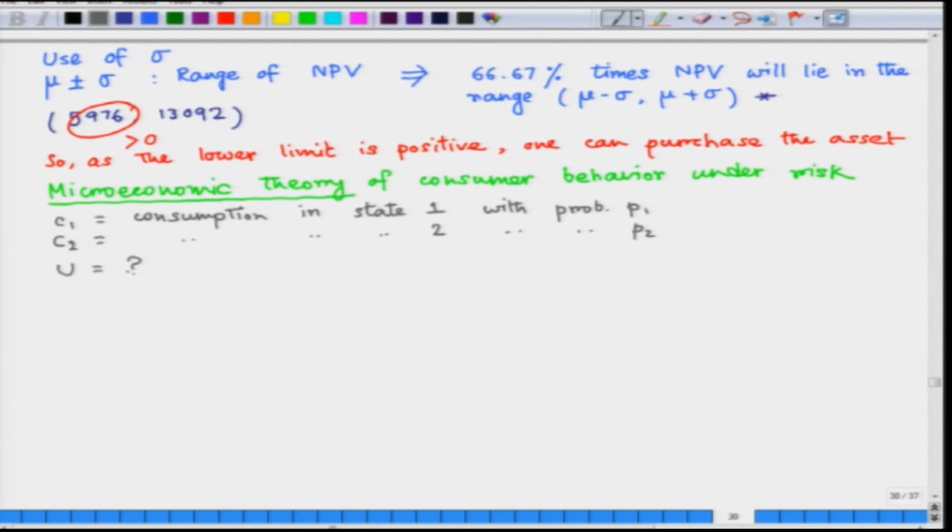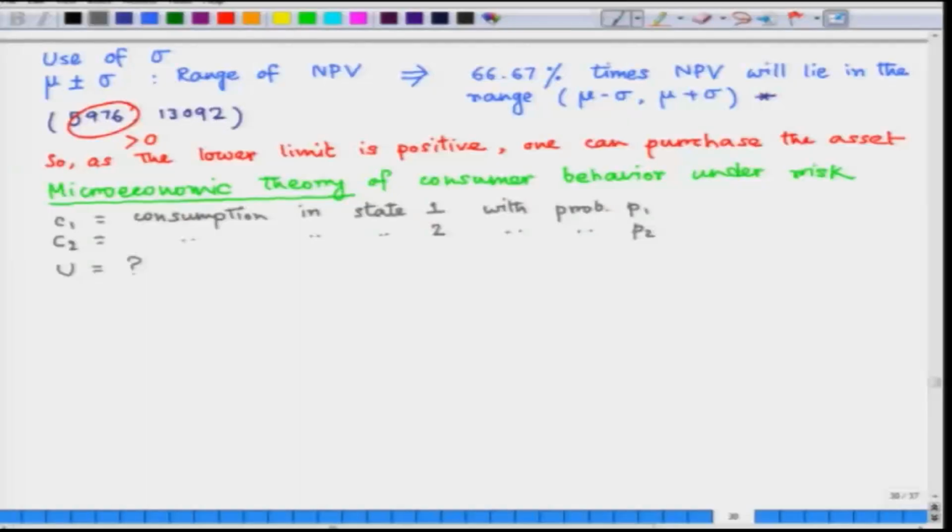Let us now have a look at the utility function. What is going to be the form of the utility function in this case? How a person values consumption in a particular state with respect to consumption in another state depends on the probability with which these states will occur. The rate at which a consumer is willing to substitute consumption in a bad state, say when an accident or a natural calamity occurs, for consumption in a good state where these kinds of events do not occur, will definitely depend on the consumer's belief about the likelihood of these events.